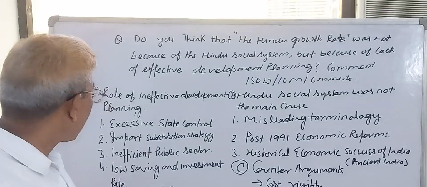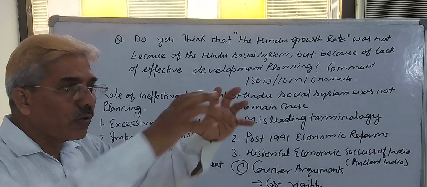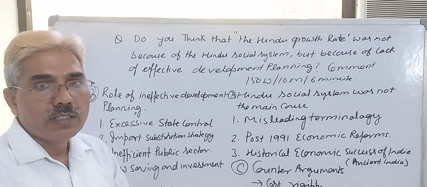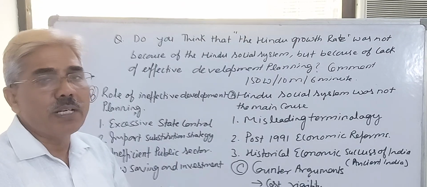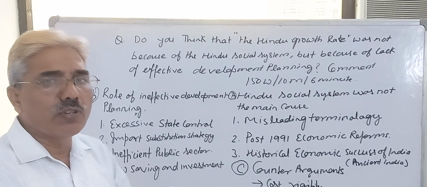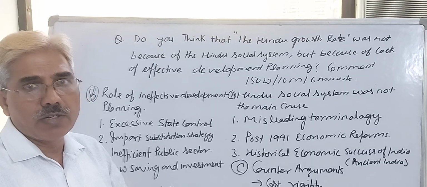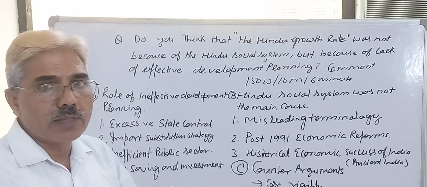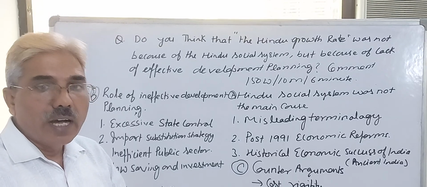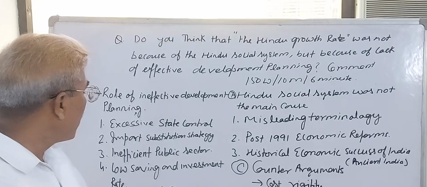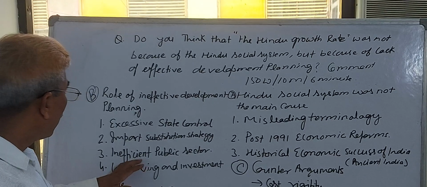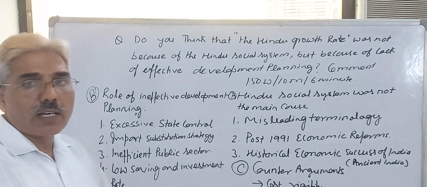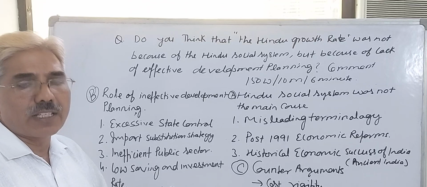These are the multiple factors responsible for a closed economy, and in a closed economy, the lack of competition does not motivate the domestic entrepreneur, whether government or private entity, to produce good quality products at low cost. The ultimate result is low performance of our overall economy. Inefficient public sector, I discussed with you: our public sector was not working up to even 50% of its capacity.